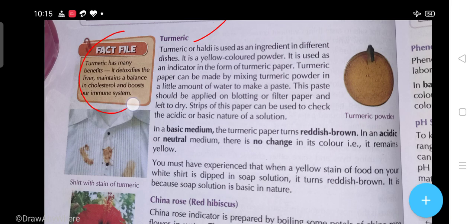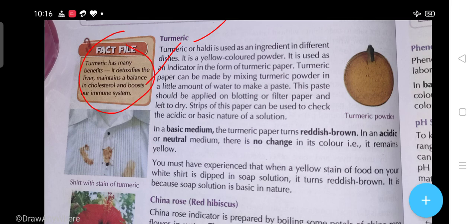Now the fact file: turmeric has many benefits. It detoxifies the liver, maintains a balance in cholesterol and boosts our immune system. You will not suffer from normal diseases like fever and the common cold if you take turmeric in your diet.